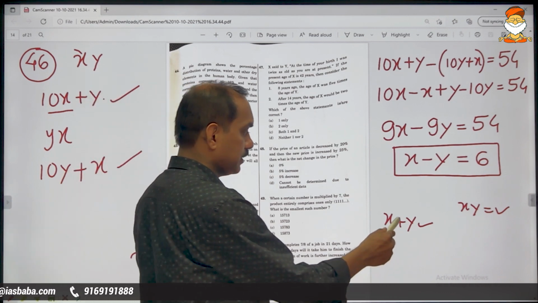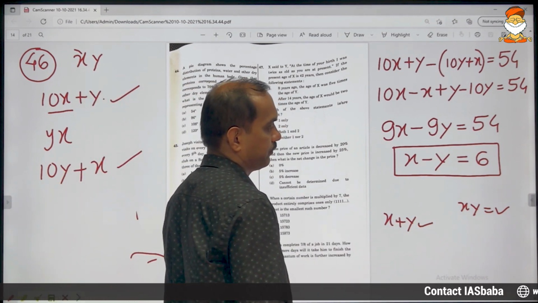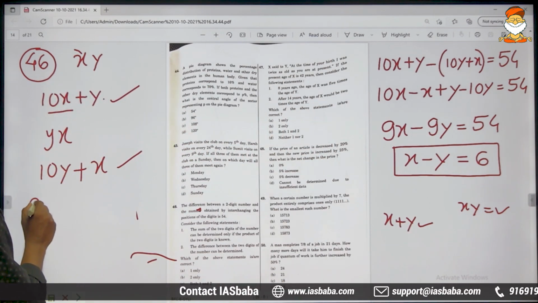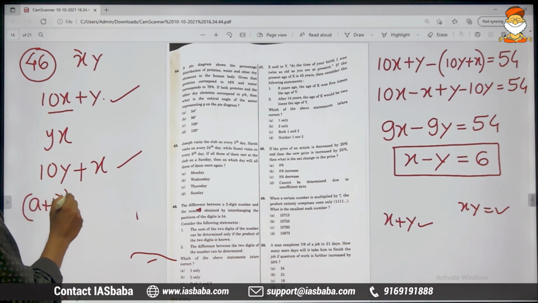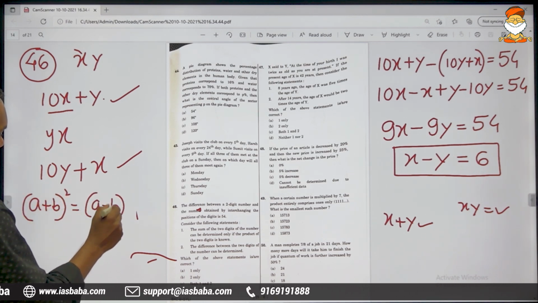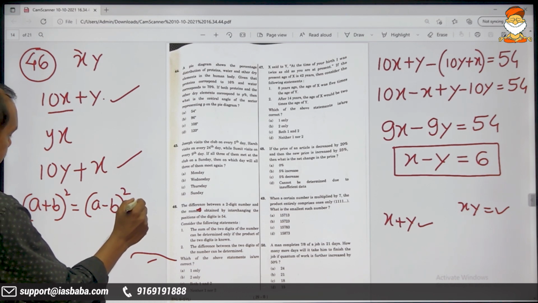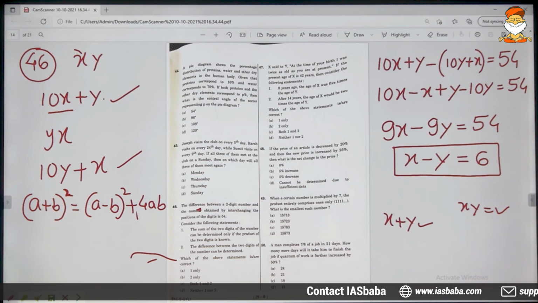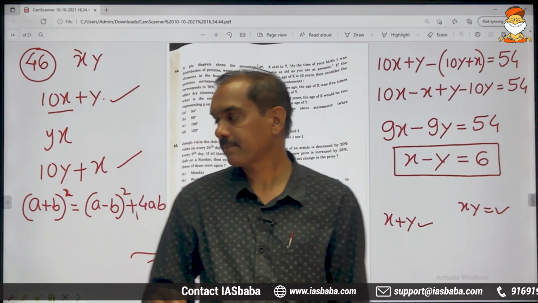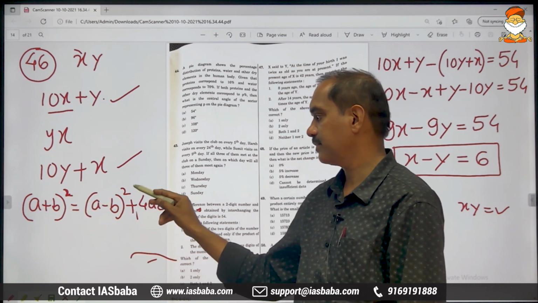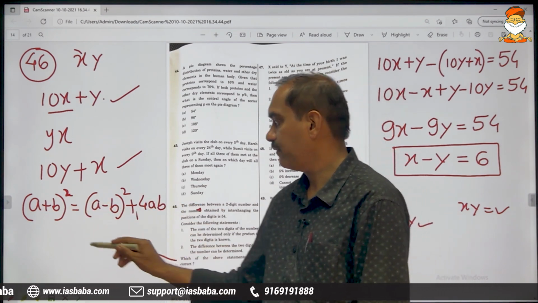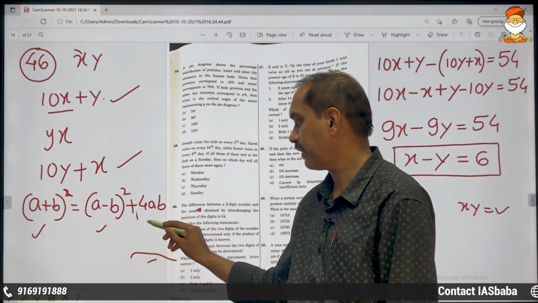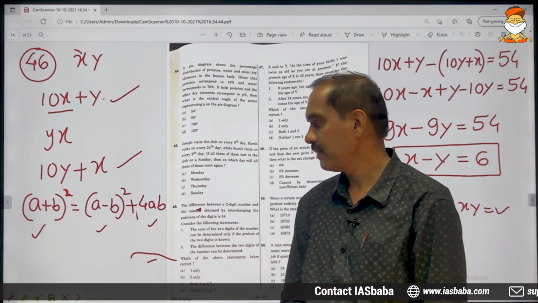Of course, because of this formula: a plus b whole square is equal to a minus b whole square plus 4ab. So if you want to find a plus b, you must know a minus b and you must know ab.